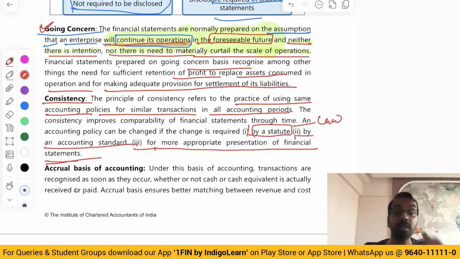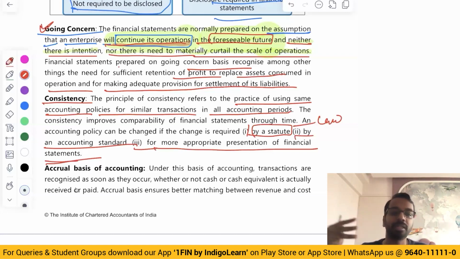So first one, going concern, will continue for the foreseeable future. We don't have the intention nor is there a need to materially curtail the operations. That's the first one. Consistency, we have followed the same accounting policies for similar transactions on a year-to-year basis. Can we change? Yes, we can change.